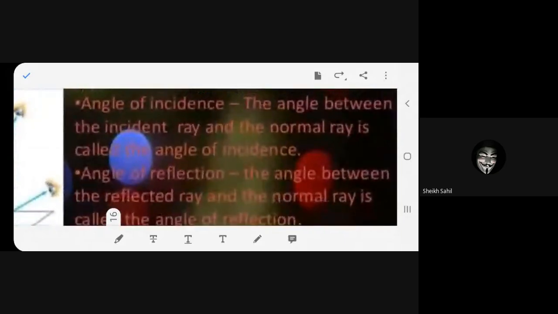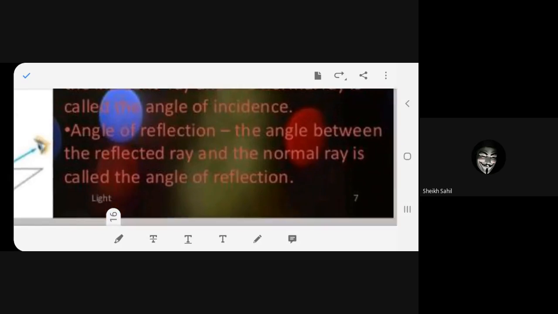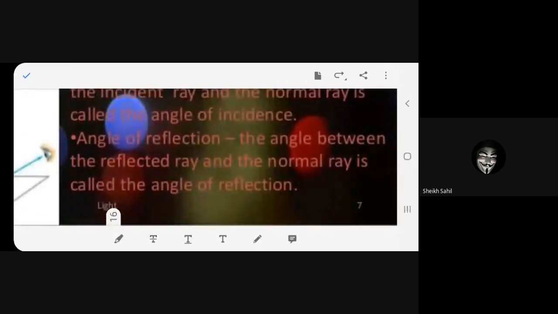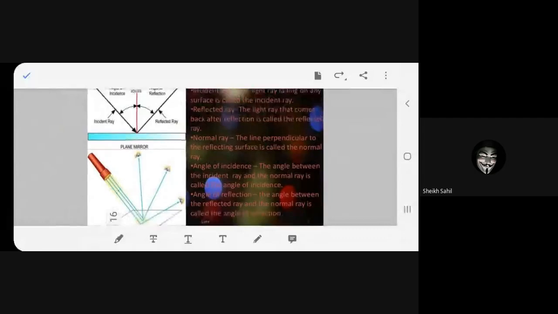Please read. Angle of incidence. The angle between the incident ray and the normal ray is called the angle of incidence. Angle of reflection. The angle between the reflected ray and the normal ray is called the angle of reflection. Any problem?